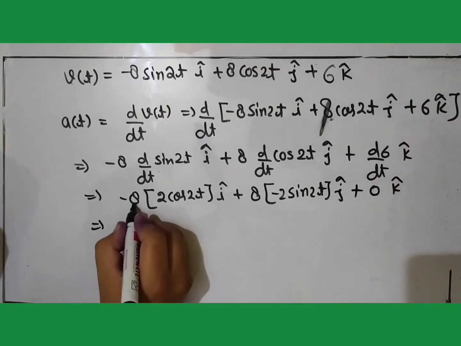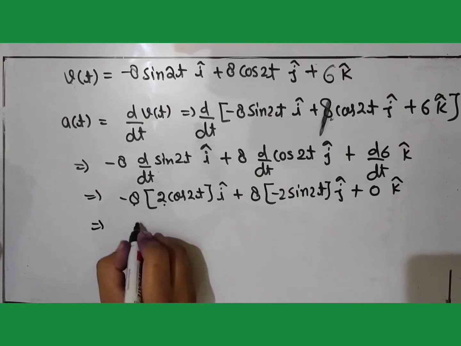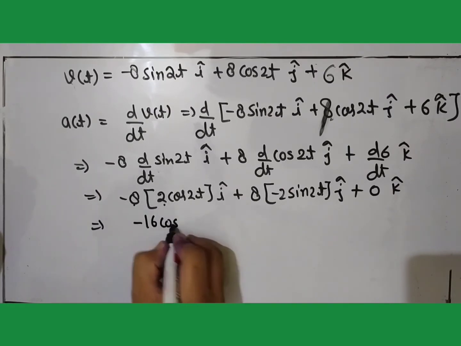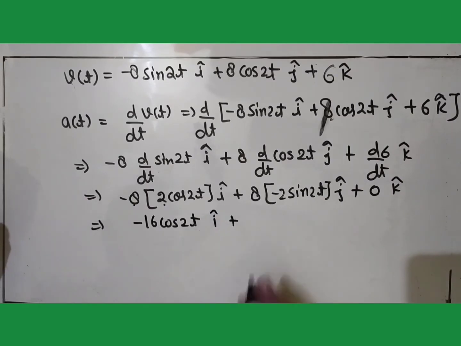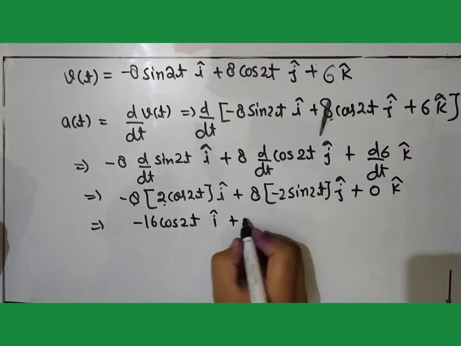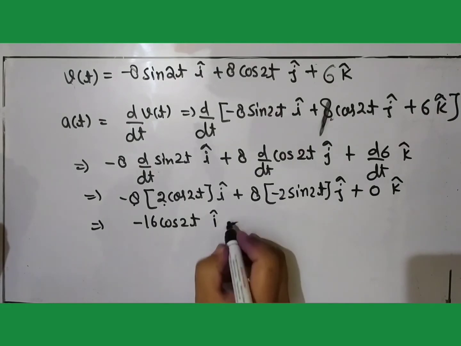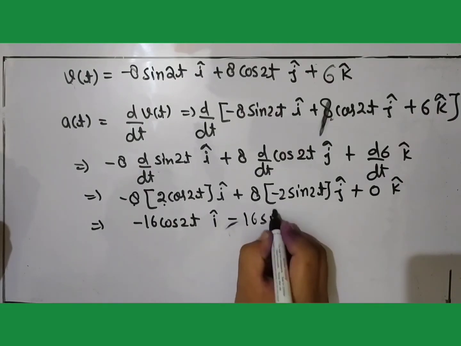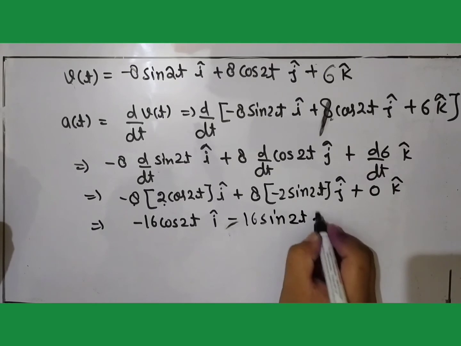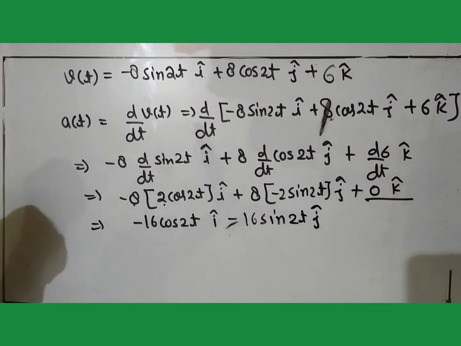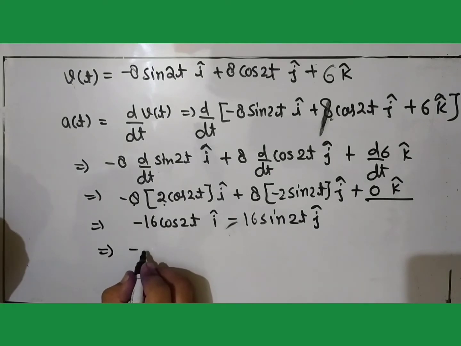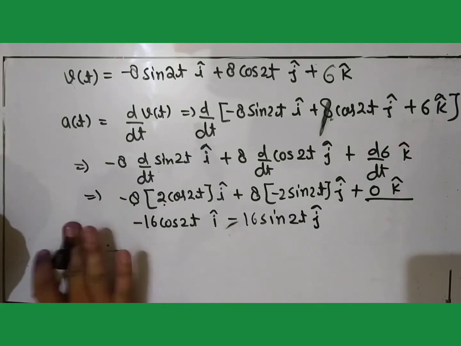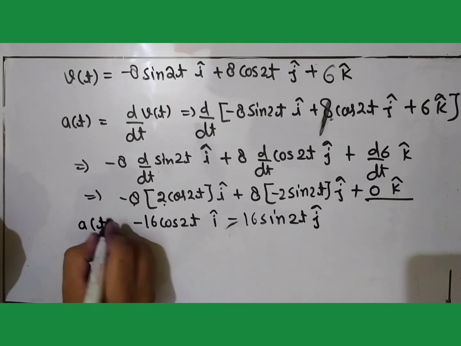So it will become minus 8 times 2, that is minus 16 cos 2t along i cap, and 8 into minus 2, that is minus 16 sin 2t j cap. This is the acceleration at time t.